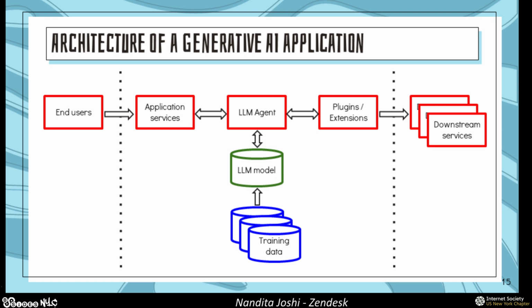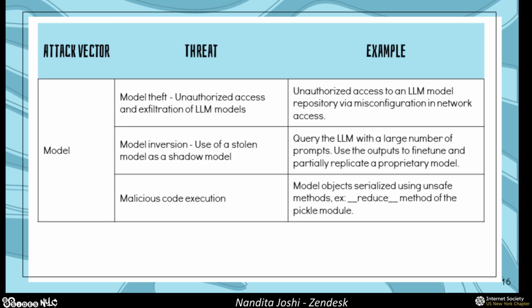And on the right side, what we have are your downstream services that your LLM agent is likely to interact with. So these are all of your different plugins and extensions. Okay, so now we're going into identifying what can go wrong. And what I'm doing here today is we're going to take an asset-based approach, and then we're going to look into the data flow and think about your input output, and then talk about all of your other interactions.